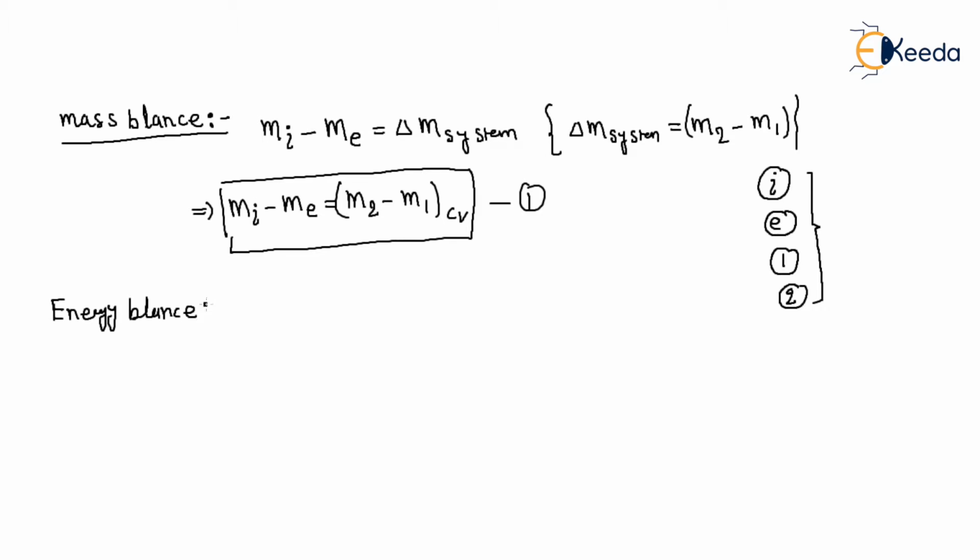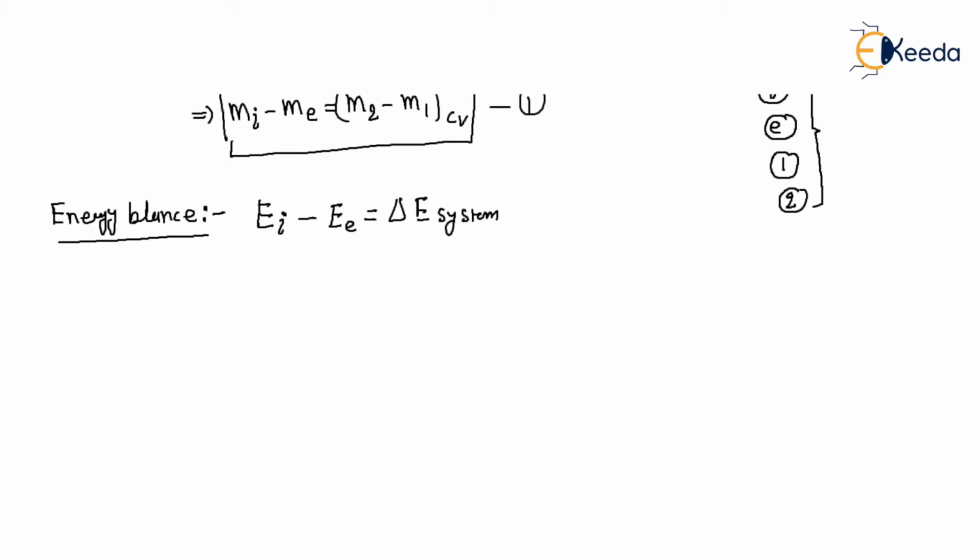What is the energy balance? We know that energy into the control volume minus energy exit from the control volume is equal to delta E of the system, right? So what is this one? This is your net energy transfer by heat, work and mass.